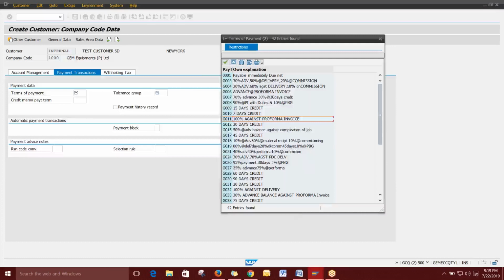That means if the customer is not eligible for 3 crores, and you have given an order for 3 crores, what do I have to do? That is the management decision.